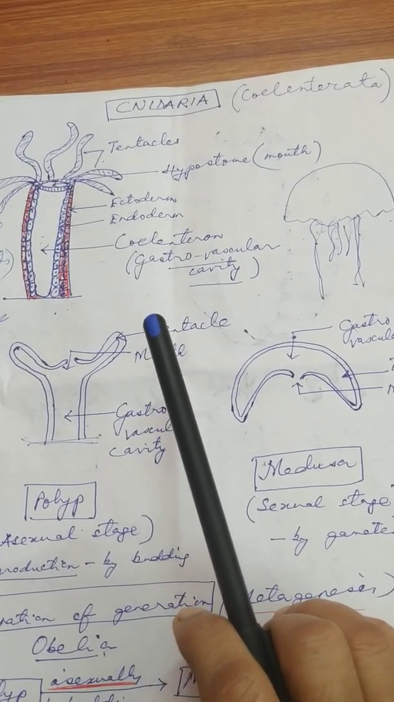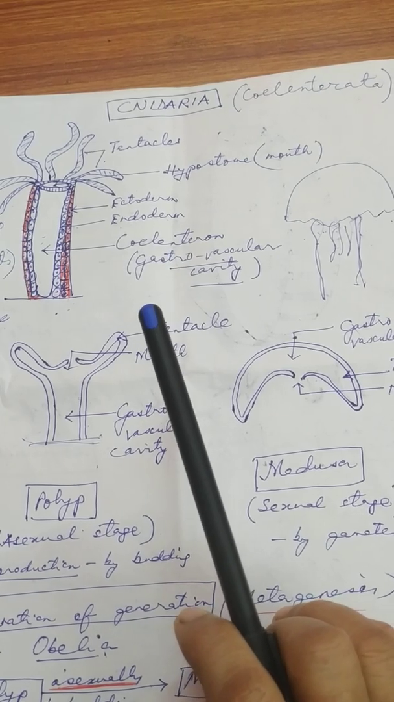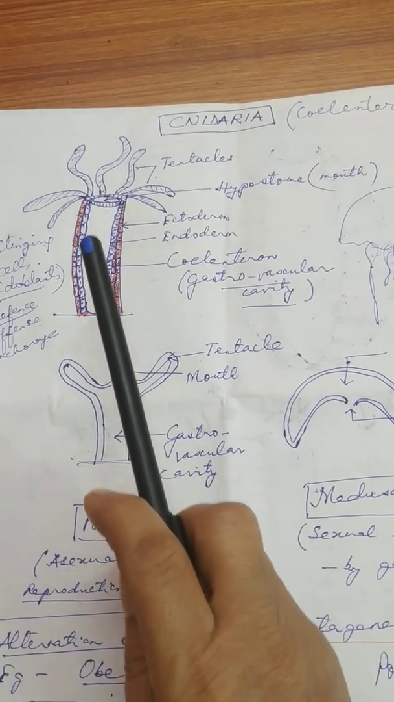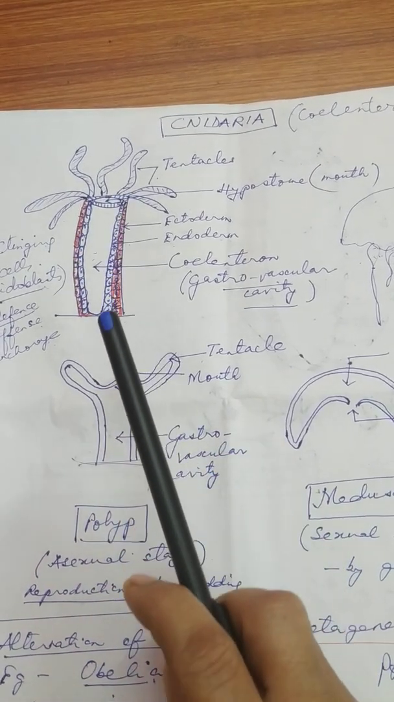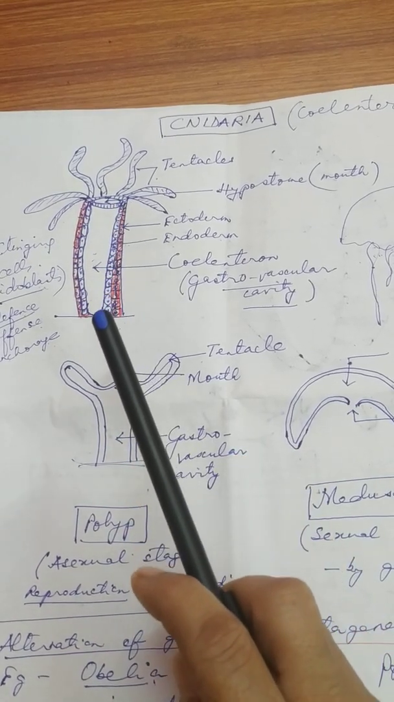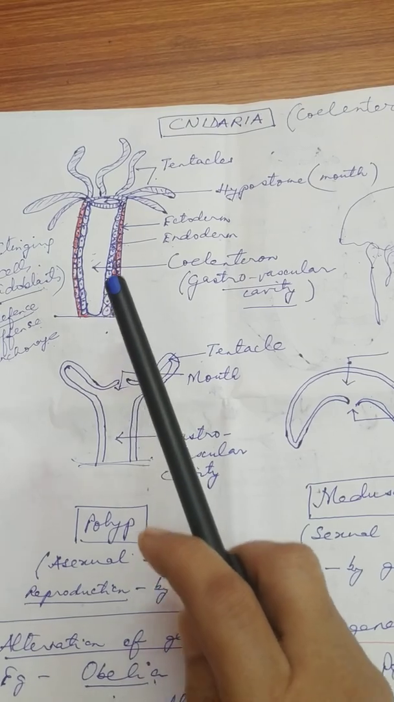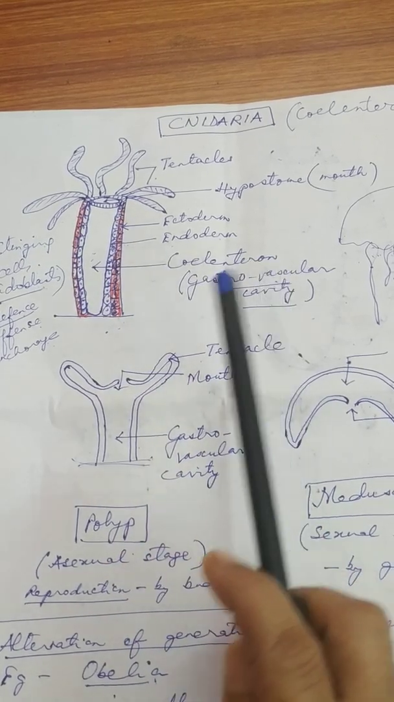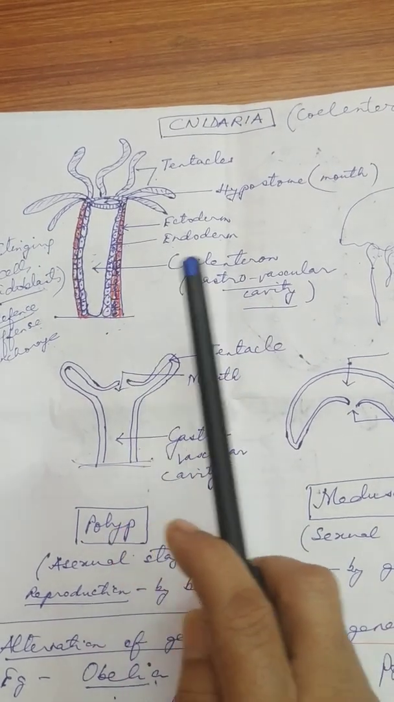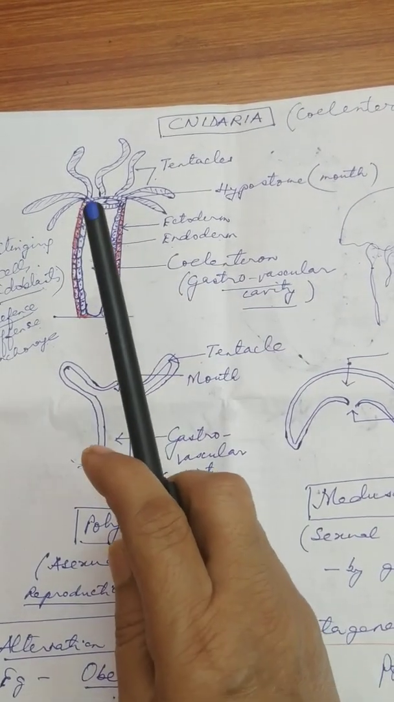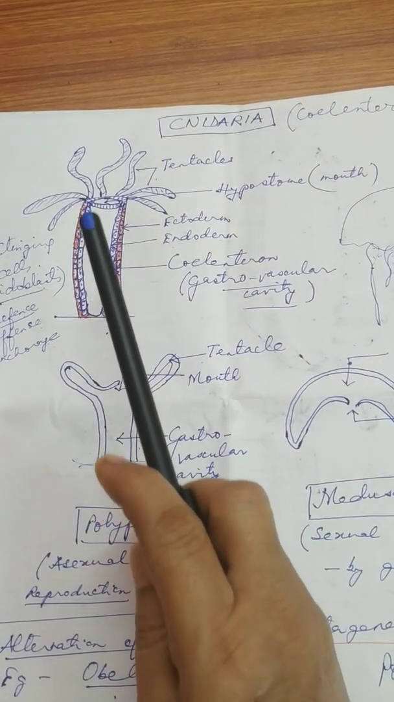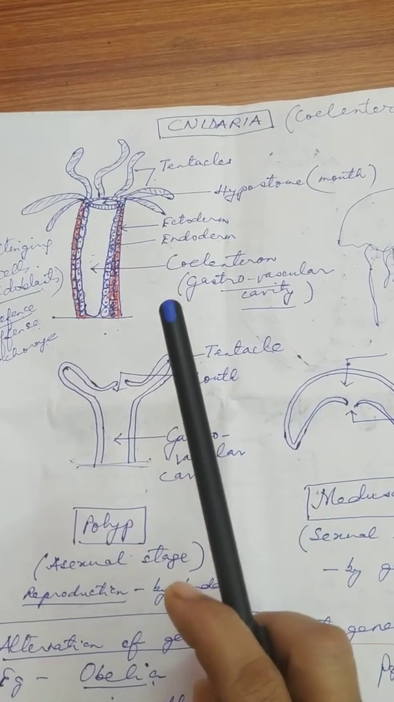Next, Cnidarian animals have a blind sac body plan. Now look at this one. This is Hydra, a longitudinal section of Hydra. Inside the body of Hydra there is a big cavity present, and this big cavity is called coelenteron, or gastrovascular cavity. Now this cavity is lined by endoderm cells.